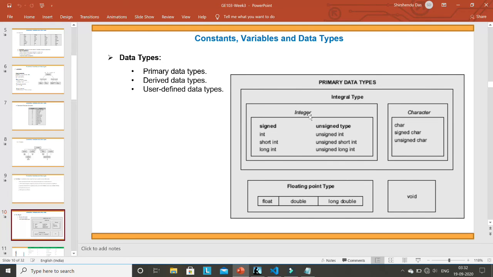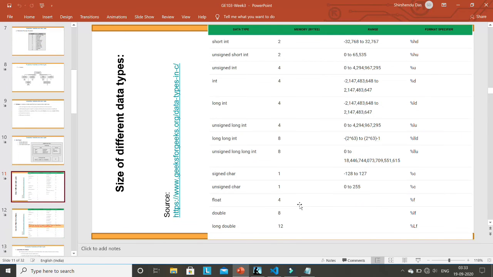We'll use all the data types one by one when we need them. For example, in later lectures we'll use float, double, long double, and character. But most of the time we'll use character, integer and float or double. This is enough for most of the part. Sometimes if required, we'll use others, but for most of this course you will use integer, character, float, double, etc. This will be enough. And then I have explained this figure, this chart to you. This figure and this format specifier are very, very important for you, so always remember all these things.